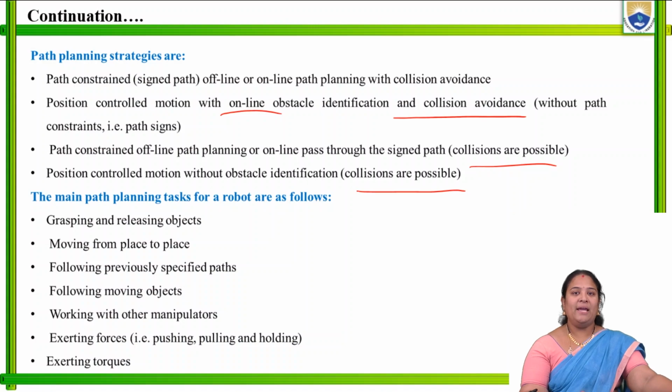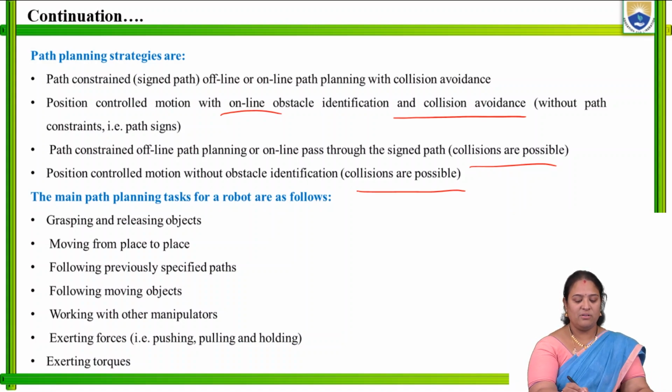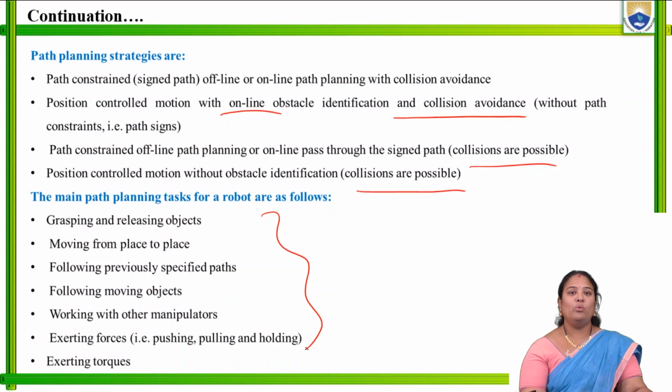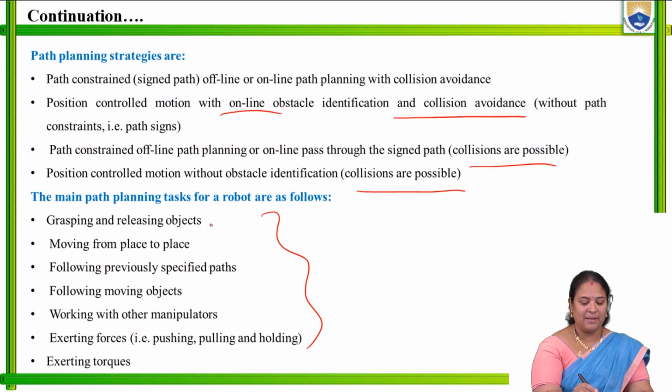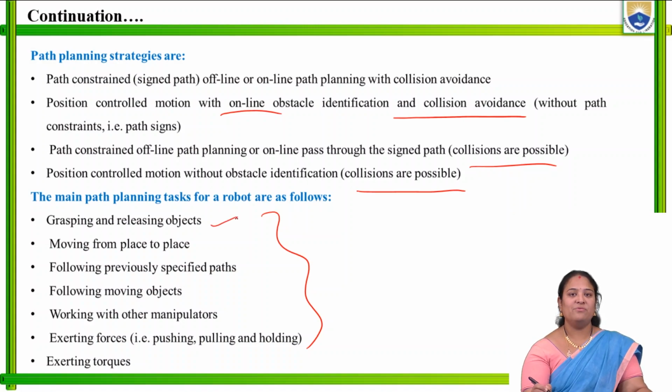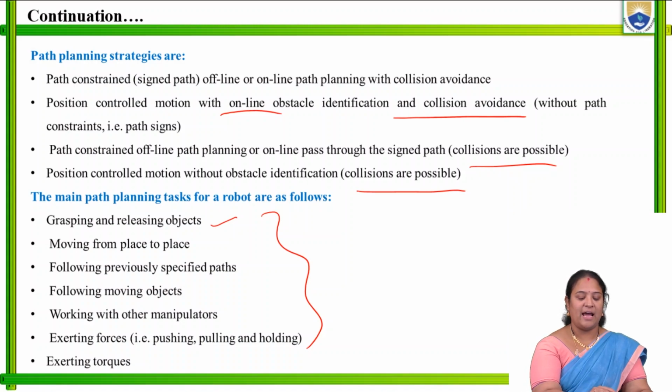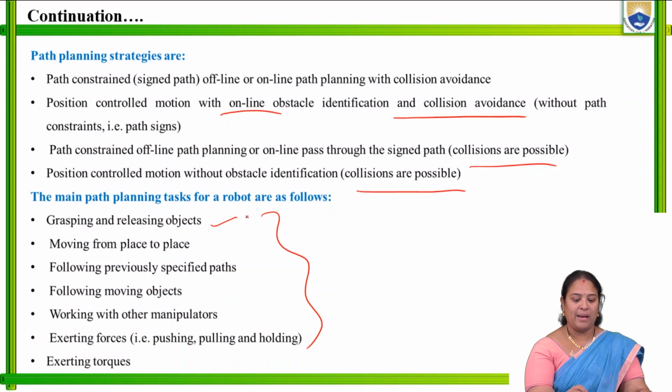And next, the main path planning tasks for the robots are as follows. These are a few main path planning tasks to be followed by the robot. One is grasping and releasing the object. When any robot grasps the object or releases the object, it should know where it is grasping and where it is releasing. It should have its planning. When a path planning task is given to the robot, it should know what the input is and where the output has to be done. That is, it should have grasping and releasing object planning.